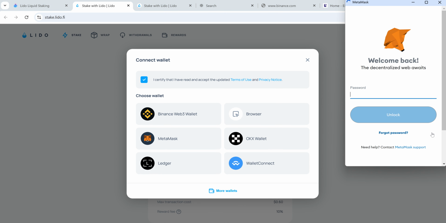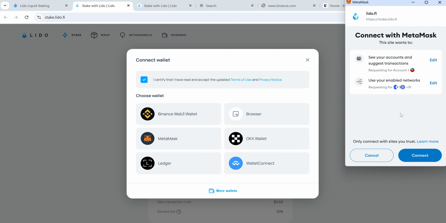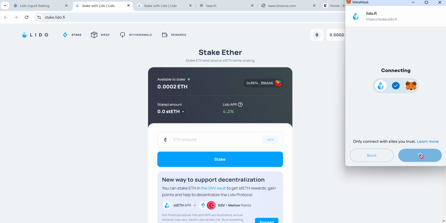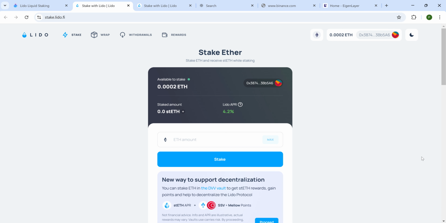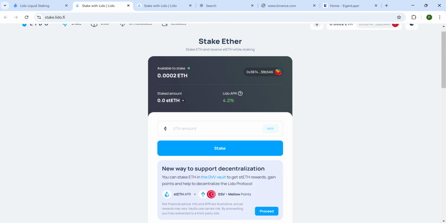So these are better ways to use your assets instead of just allowing them to lie fallow, and these are safer ways to keep your assets, other than just letting them stay there, and most times you're tempted to sell. But once you lock up these assets here, you have 4% APR, annual percentage return. So by the end of the year, depending on the amount of ETH you locked, you receive 4% APR. And not only that, most times airdrops come from these sites and all those things.